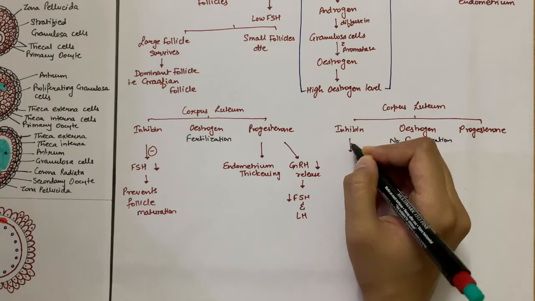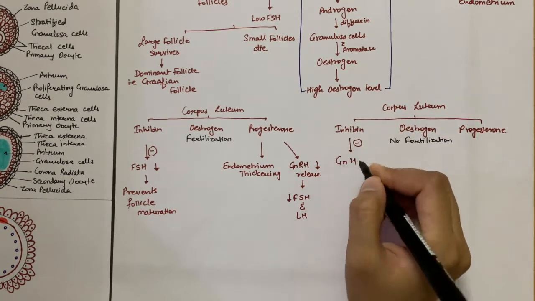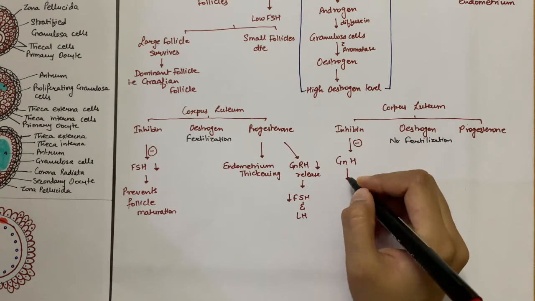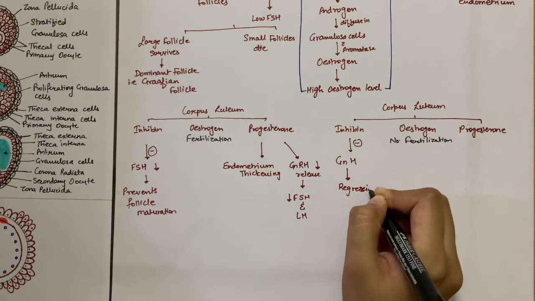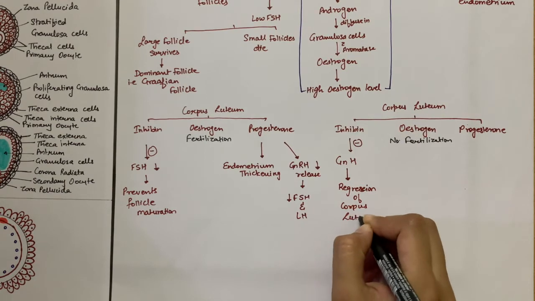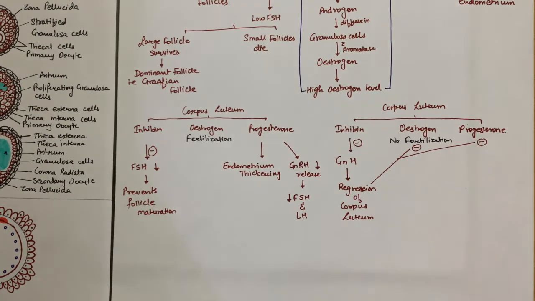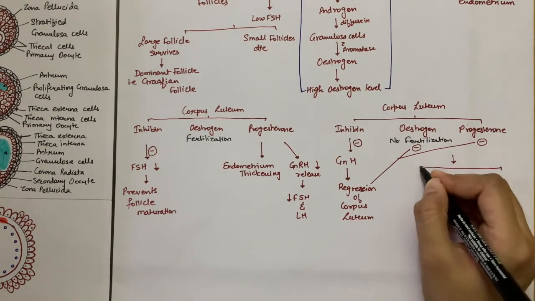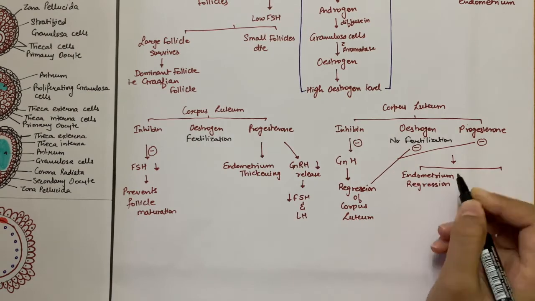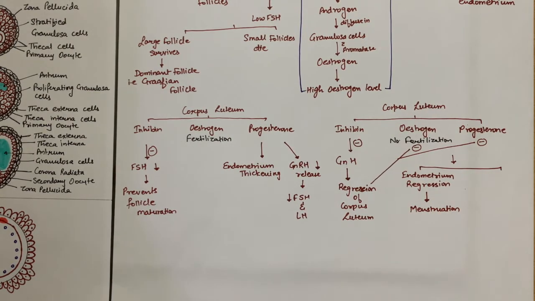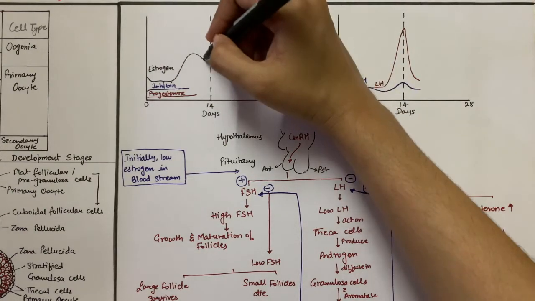On the other hand, if fertilization does not occur, inhibin sends a negative feedback signal to the HPA axis and inhibits gonadotropin hormone, that is FSH and LH release. This regresses the corpus luteum to corpus albicans and reduces the progesterone, estrogen, and inhibin levels. Due to reduced progesterone levels, the endometrium regresses and shreds, leading to menstruation. Also, due to reduced levels of progesterone, estrogen, and inhibin, GnRH release increases. And this kickstarts a new cycle.